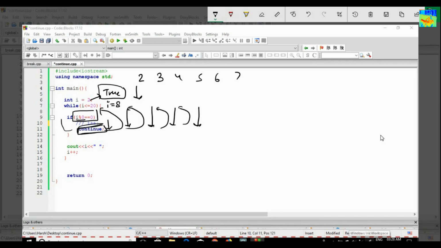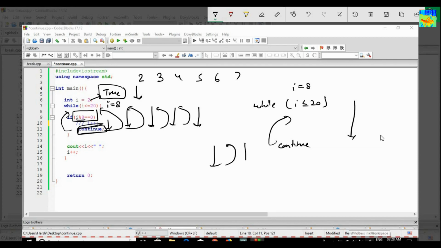Continue will say go up. The condition inside the while, i less than or equal to 20, if the value of i is 8, will say go down. And when I hit the continue statement, it will say go up. So go down, go up, go down, go up. This will keep going on. My output will be this, and after this the infinite loop will be there.